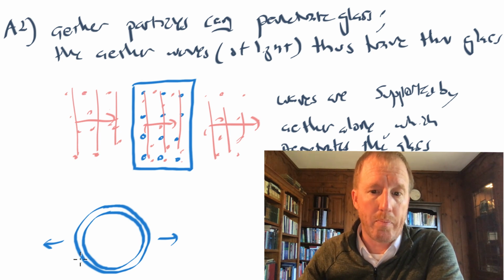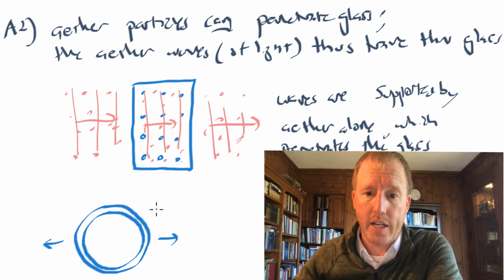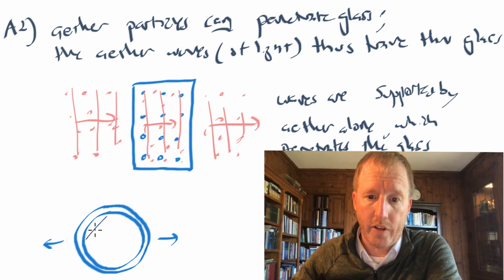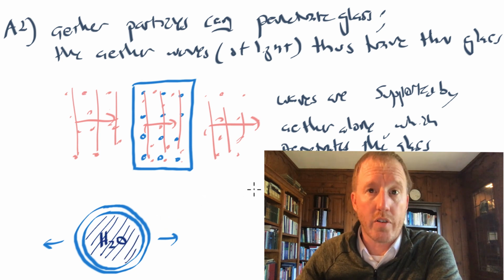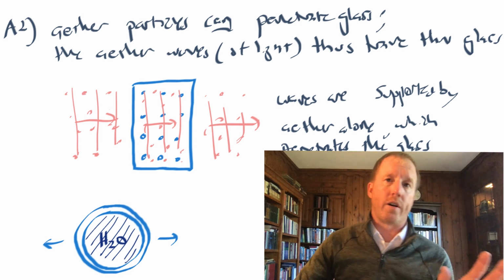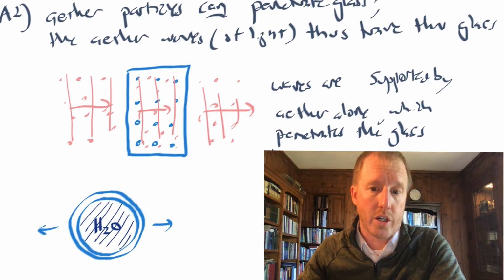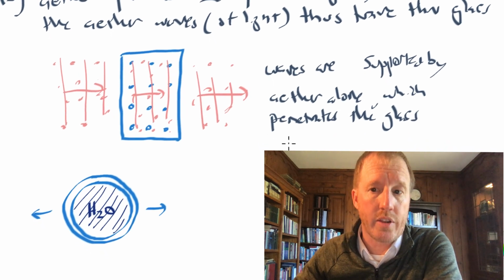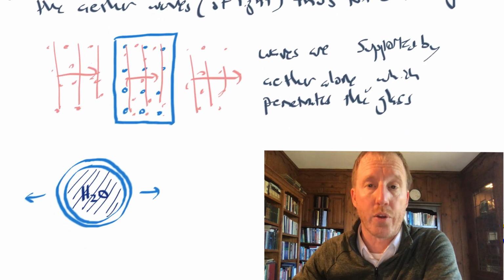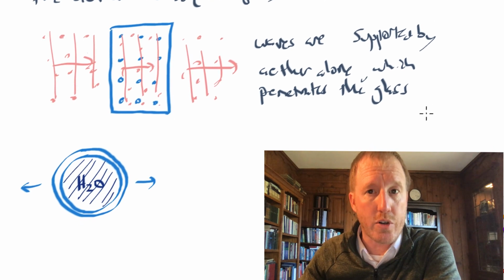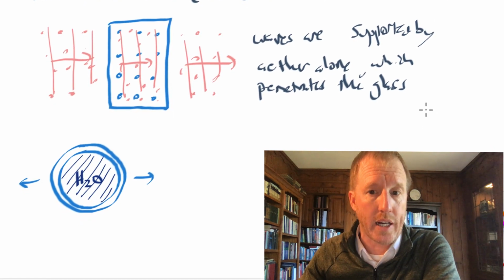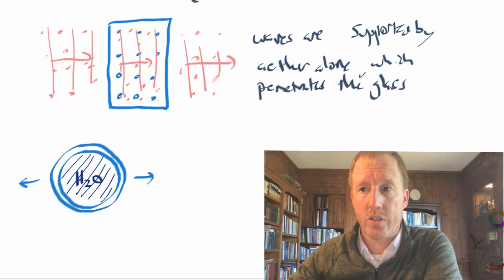So if you take this sphere of glass and it's empty and shake it back and forth, it's easy to shake it back and forth. But if you were to take this glass sphere and fill it with water, like this, the water, of course, has weight, right? And so now if you try to shake that glass sphere back and forth, it's harder to turn around. It's heavier, so it's harder to stop it, reverse it, and make it go in the other direction. In other words, it has more inertia by virtue of having water confined within the glass sphere. And the reason, importantly, is that the water cannot penetrate the glass to get out of it. It's contained within the glass, so it adds to the inertia of the glass sphere, making it difficult to turn back and forth.